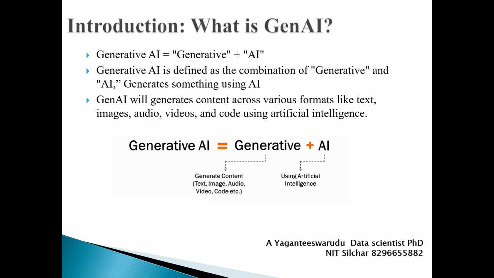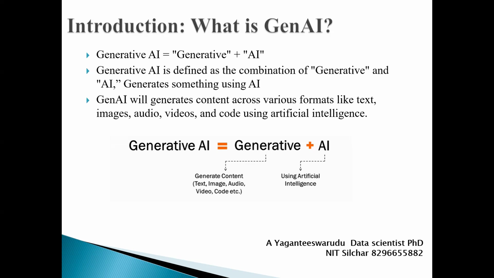From the name generative AI itself, we are able to understand the definition. There are two terms in generative AI, that is generative plus artificial intelligence. So what does generative mean? Generating content in different formats. That may be text, audio, video, code, or image.